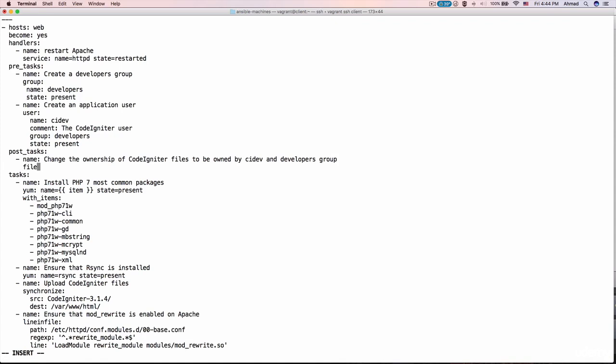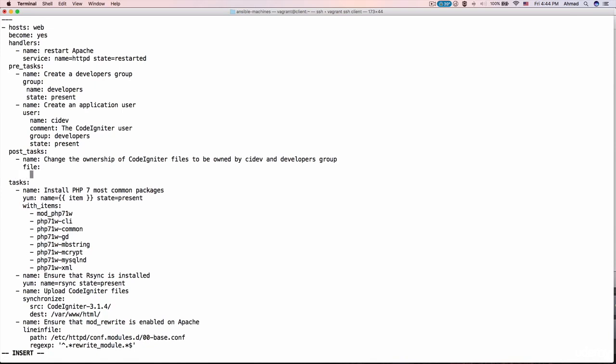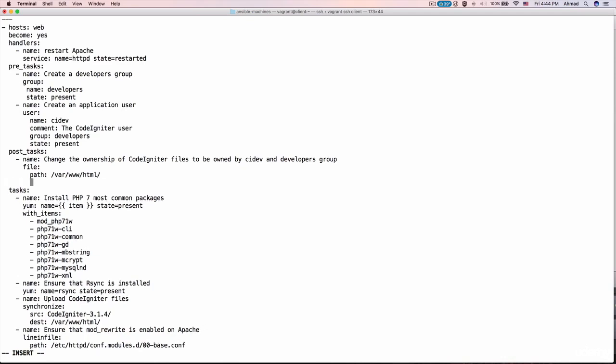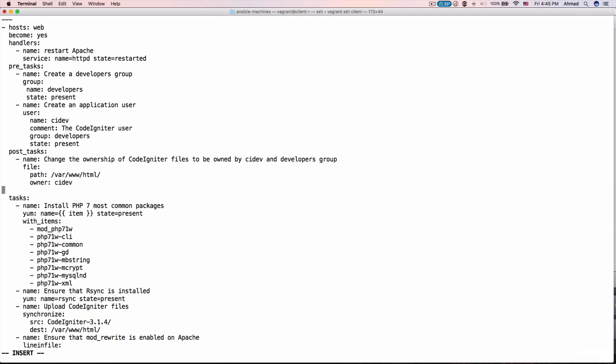In order to do that, I can use the file module. We have discussed the file module before. Give it the path. The path is /var/www/html, anything that is under HTML, and I want the owner to be CIDev.